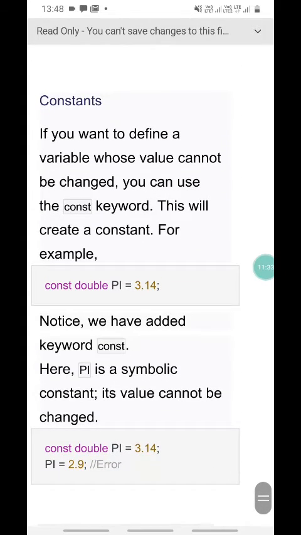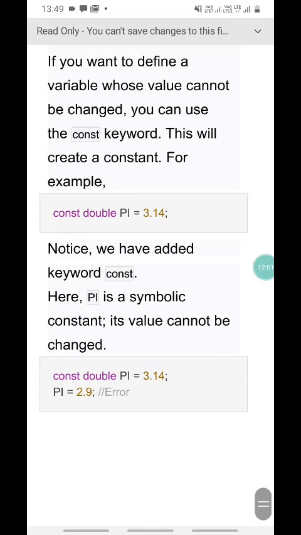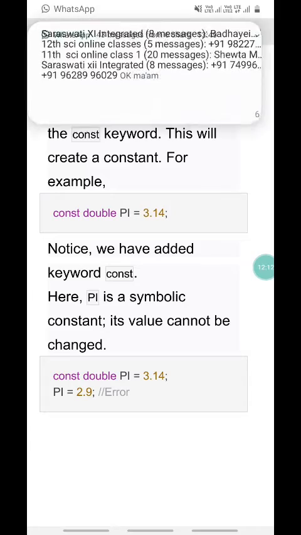Then constant. If you want to define a variable whose value cannot be changed, you can use the const keyword. This will create a constant, meaning its value is fixed and not for change. For example, const double pi = 3.14. Notice we have added the keyword const here. Pi is a symbolic constant, its value cannot be changed. Const double pi equals 3.14 and then pi equals 2.9 gives an error, because a constant variable holds a single value which does not change.